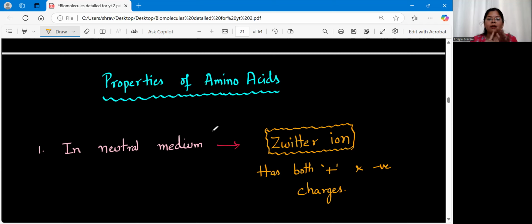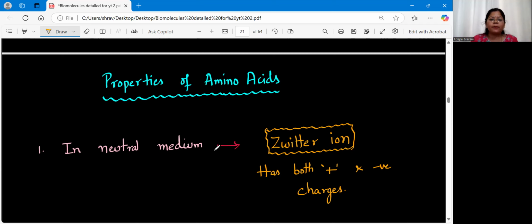Then we have alcoholic amino acids. Next, we'll have aromatic amino acids. Then we have all those things. And then, based on whether they are synthesized in the body or not, we have essential and non-essential amino acids. Apart from that, we have semi-essential amino acids also. Clear? Next, we'll talk about the properties of amino acids.